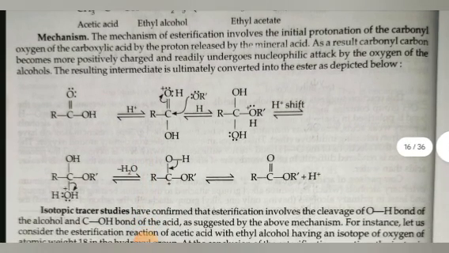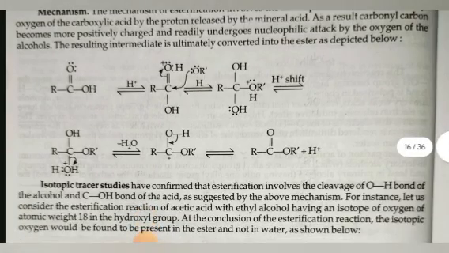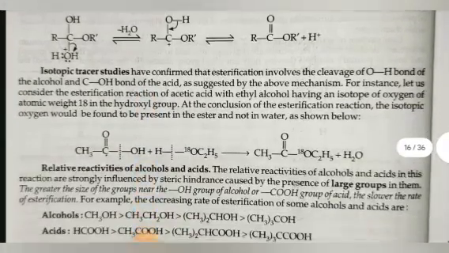Mechanism. The mechanism of esterification involves the initial protonation of the carbonyl oxygen of the carboxylic acid by the proton released by the mineral acid. As a result, the carbonyl carbon becomes more positively charged and readily undergoes nucleophilic attack by the oxygen of the alcohol. The resulting intermediate is ultimately converted into the ester as depicted below.